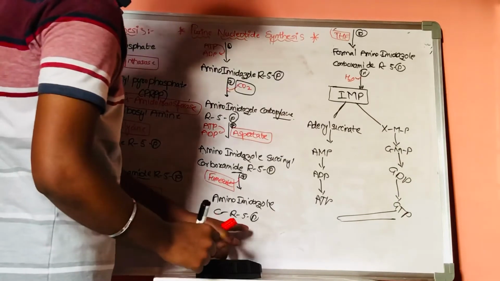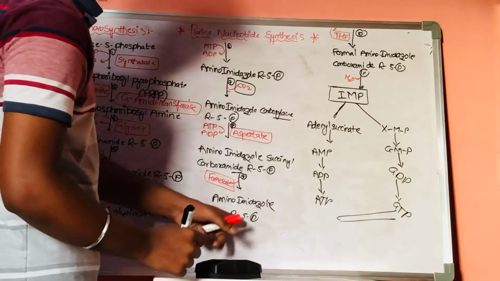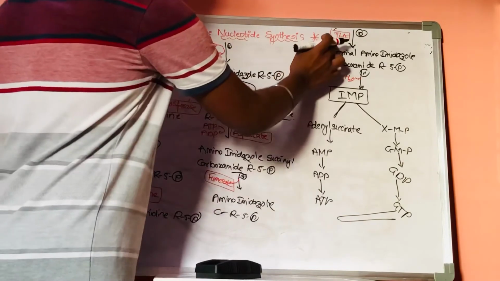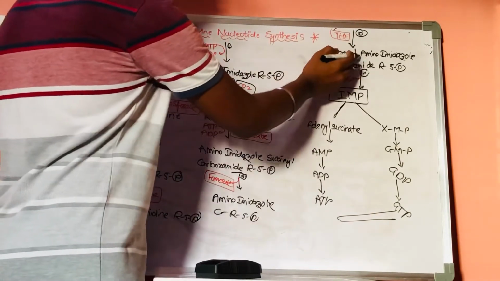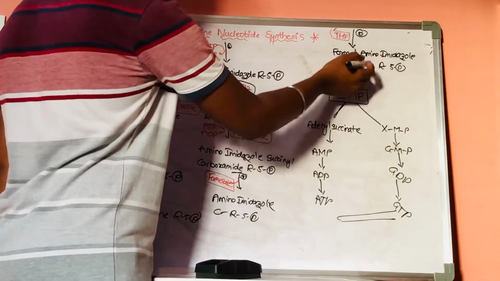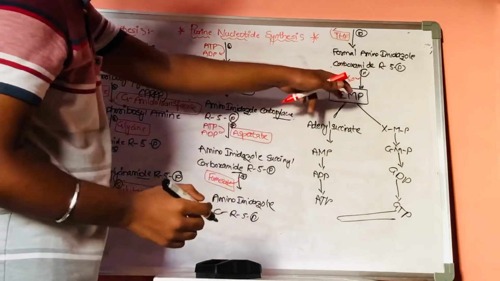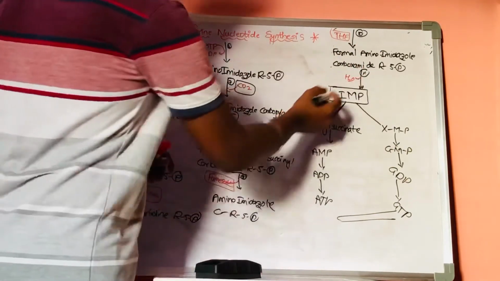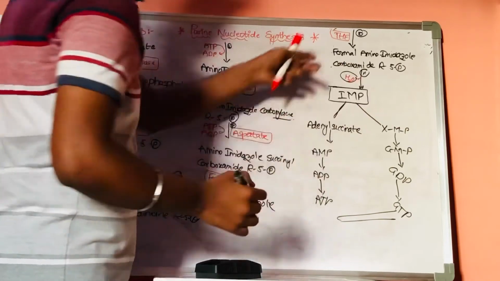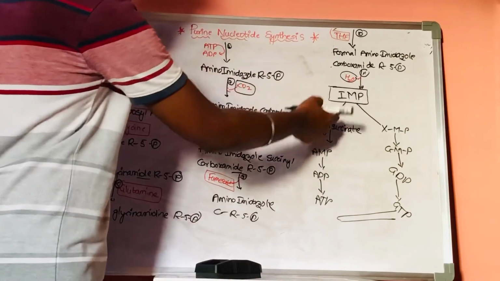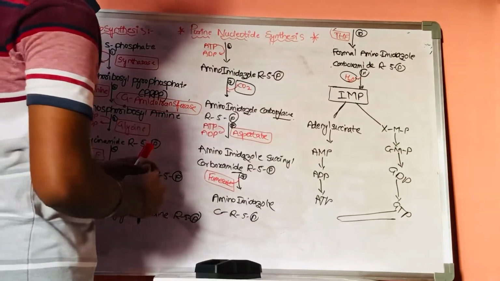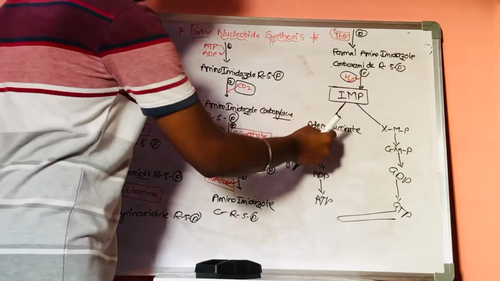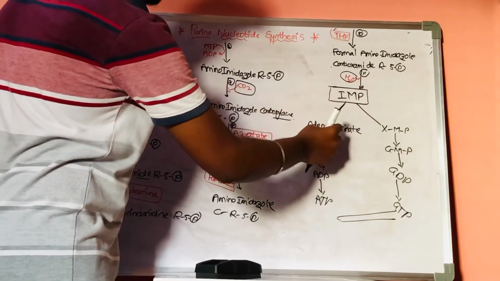Now this amino imidazole carboxamide ribose 5-phosphate will accept the formyl group, resulting in the formation of formamido imidazole carboxamide ribose 5-phosphate. Now in the 11th step, there is the elimination of a water molecule from it, resulting in the formation of IMP. IMP means inosine monophosphate. Now this inosine monophosphate will be formed into two parts.